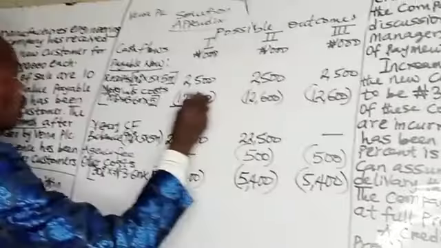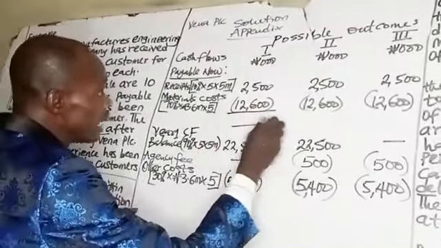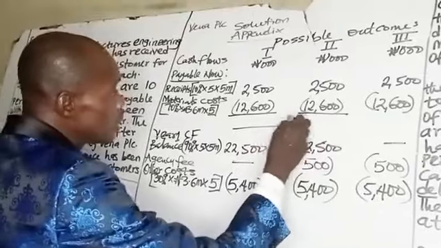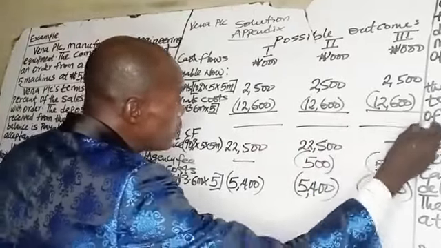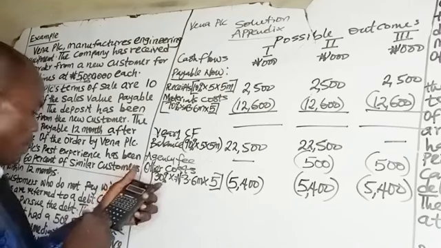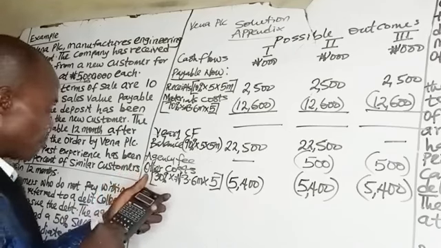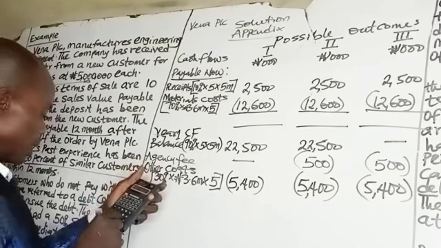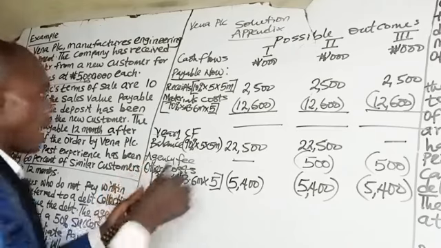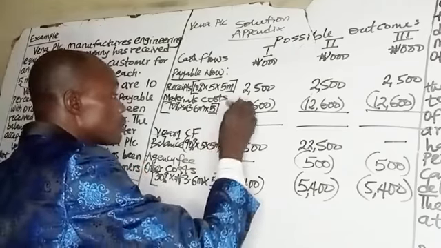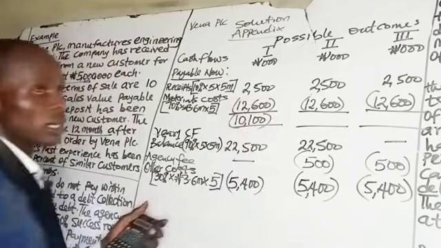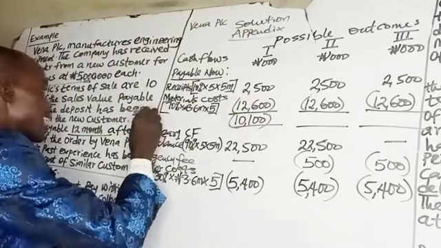Those will be payable in year 0, and those that will be payable in year 1. 2.5 million is a receipt minus 12.6 million. We have 10.1 million outflows. That is the net cash outflow.